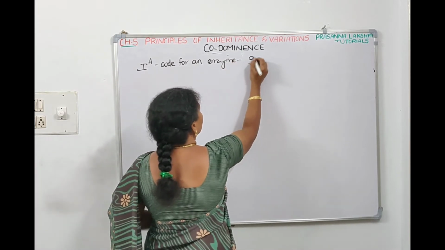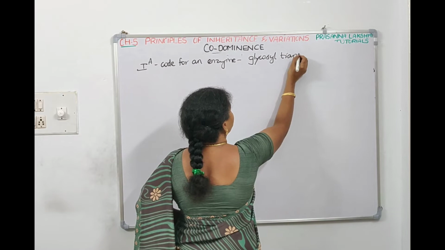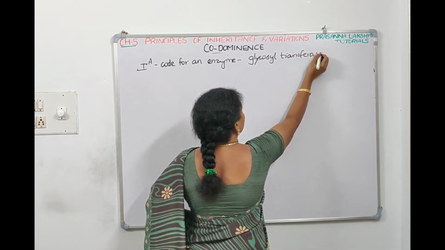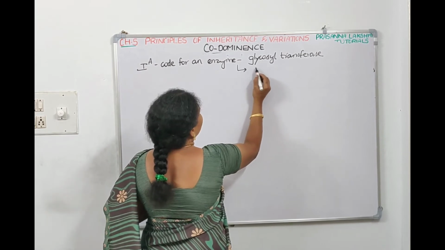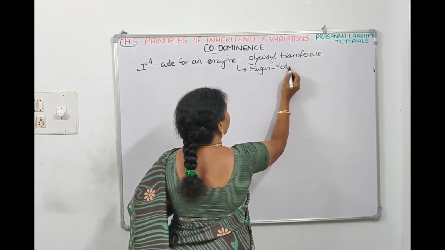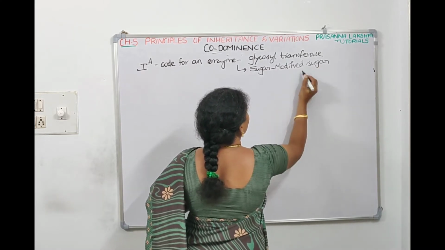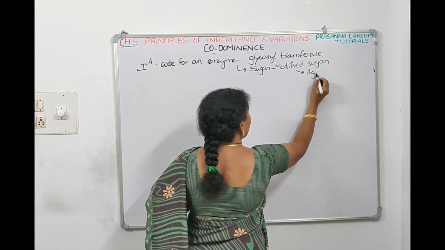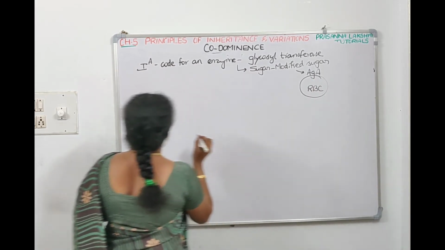Called glycosyl transferase. It will code for an enzyme, glycosyl transferase. So this glycosyl transferase will make a sugar, a modified sugar. This modified sugar is nothing but antigen A, which goes and binds to the surface of the RBC.